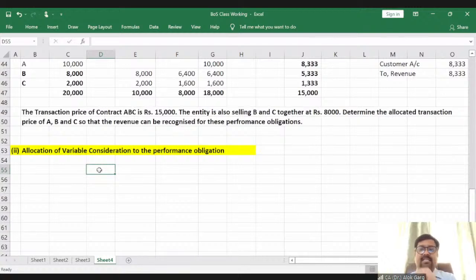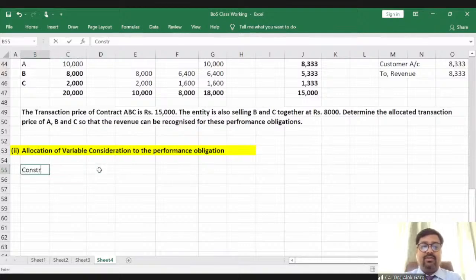Now the question arises, if there is a variable consideration or a variable element in the contract, whether this variable consideration needs to be allocated to all the performance obligations, or only to that performance obligation to which it relates. So in this particular example, there are two performance obligations.